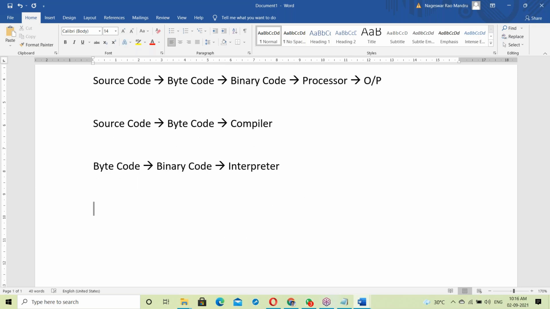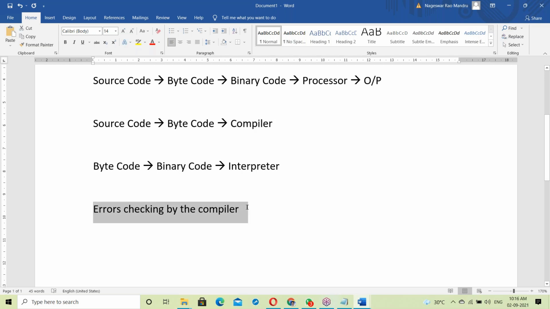See, in Java, error checking is by the compiler, when going from source code to bytecode. So the compiler checks for errors.